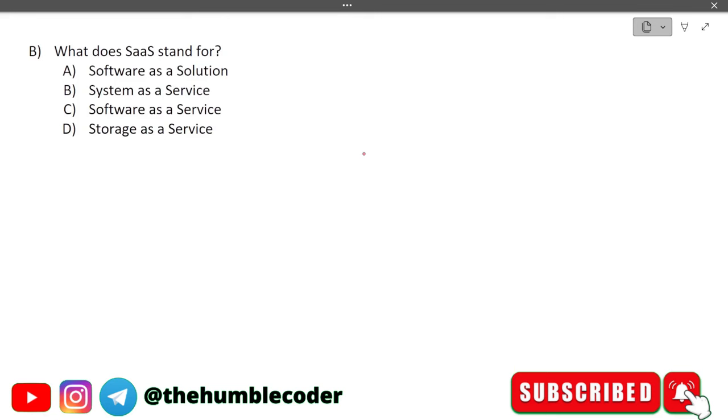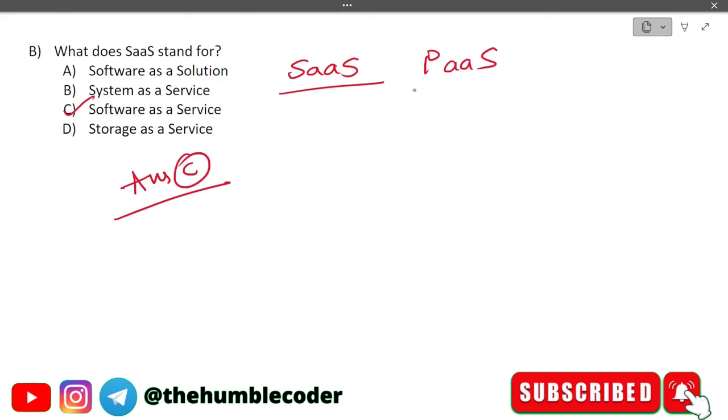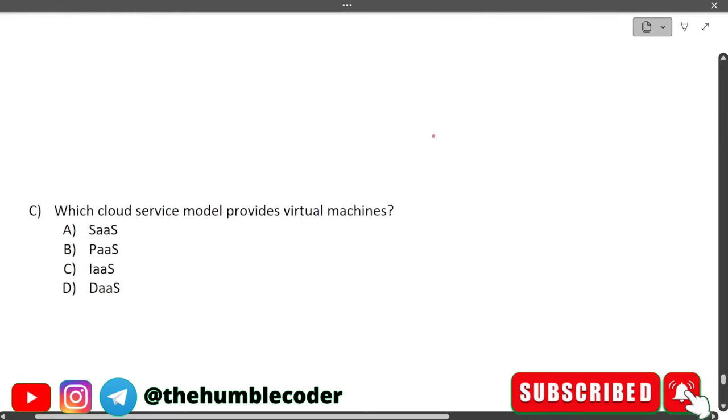Let's see this question, which is, what does SaaS stand for? The options that we have are software as a solution, system as a service, software as a service, and storage as a service. The correct answer for this question is option number C, which is software as a service. We have different things like PaaS, SaaS, and IaaS. Okay, so I stands for infrastructure, SaaS stands for software as a service, P stands for platform as a service. Moving on to the next question now.